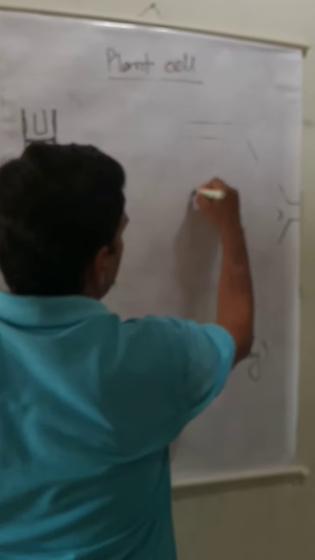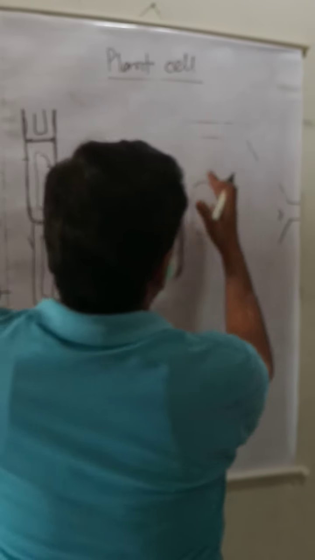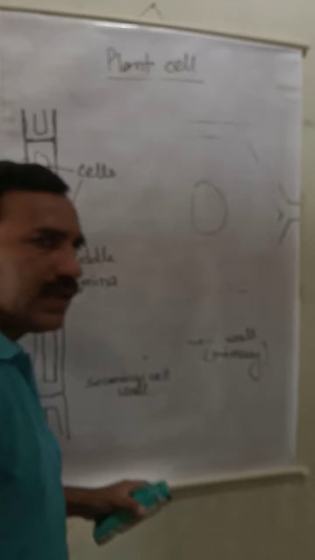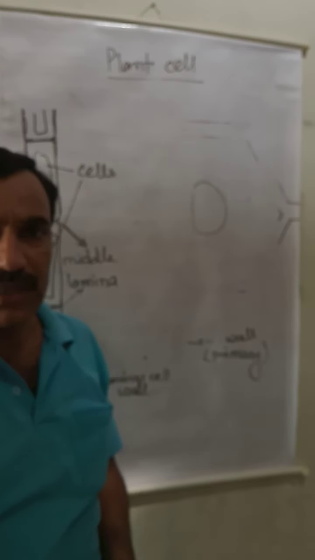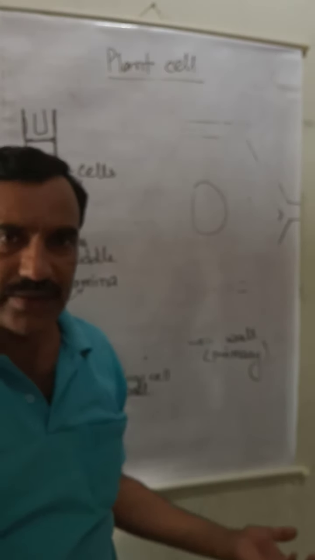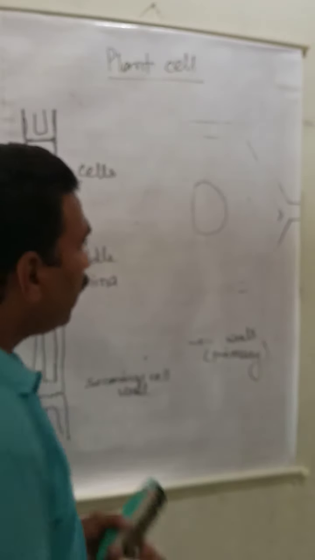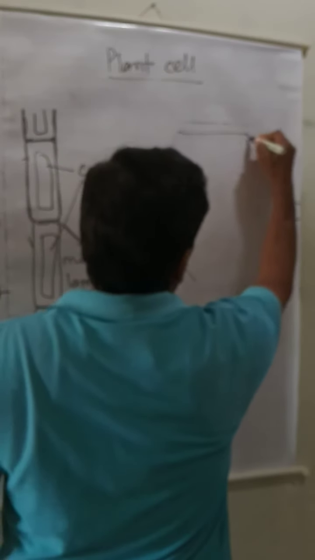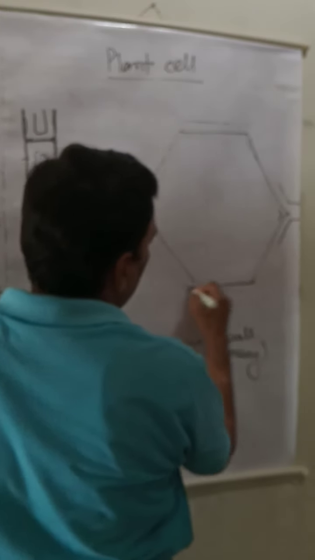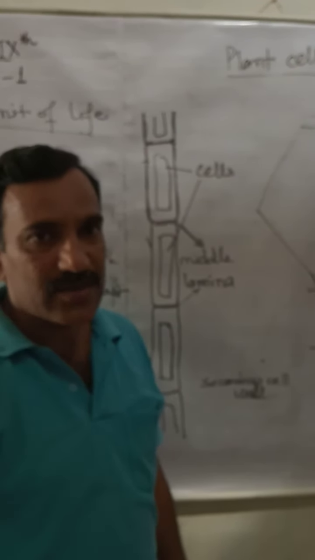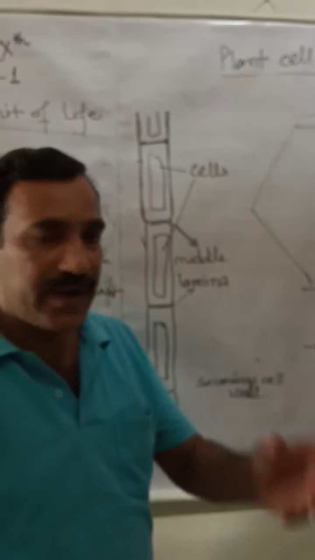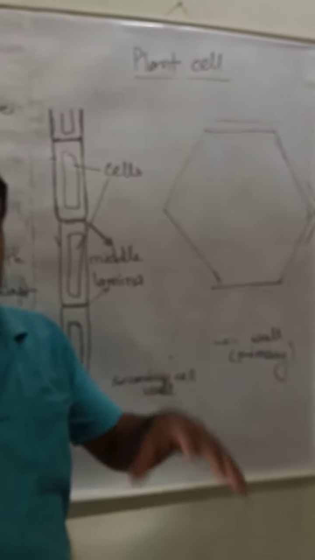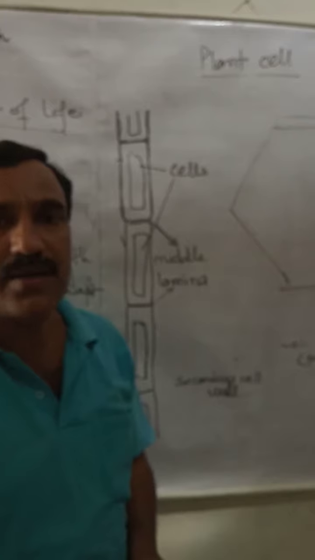The cell will absorb more and more, and it will swell, and ultimately it will burst. It will burst, and this will lead to the death of the cell. So, to avoid such conditions, they are provided with a cell wall, and this cell wall governs the amount of endo- or exosmosis, hence preventing the bursting or shrinking of the plant cell.